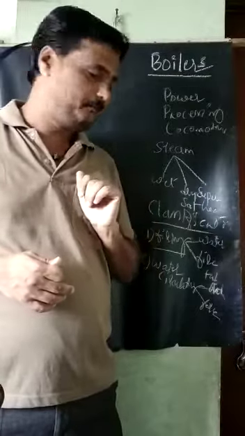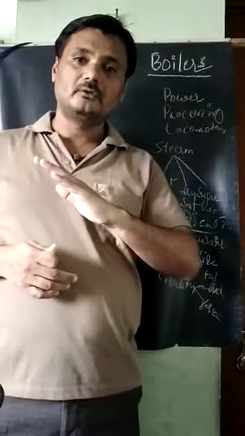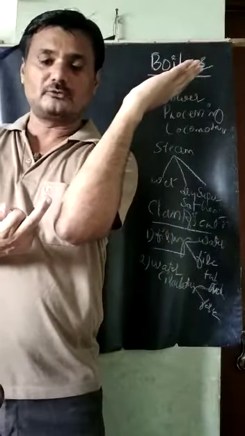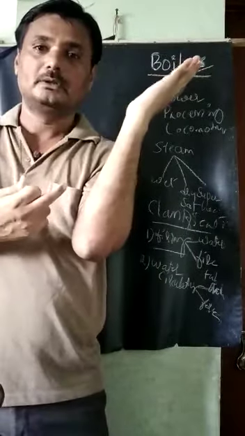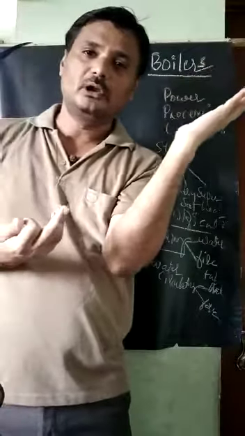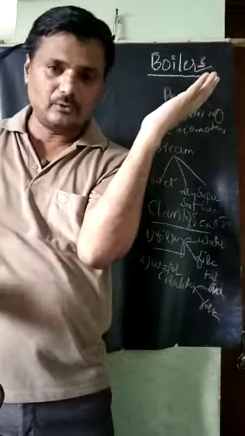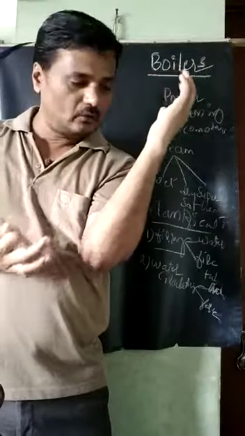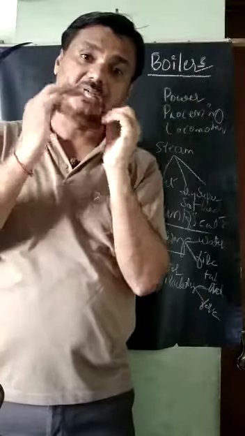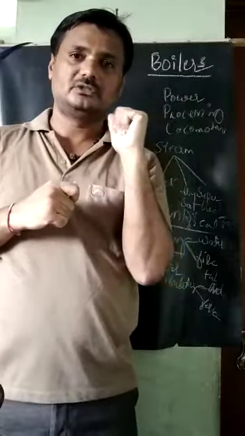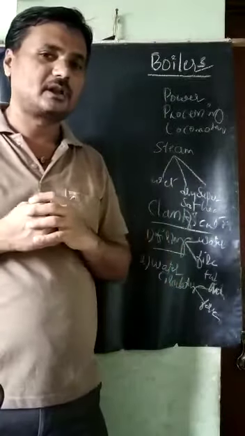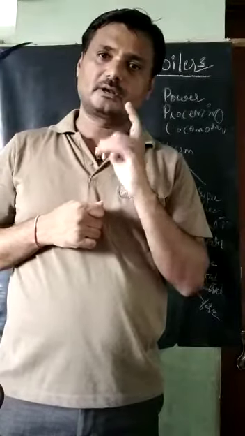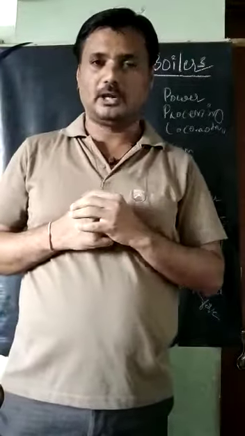Forced circulation means, for example, the tube is like this. If you want to transfer water from the bottom to the top, it will not move naturally, so we have to force it with the help of external agencies like pumps. That kind of boiler is called a forced water circulation boiler.